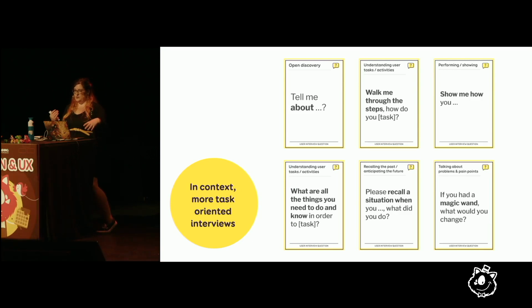We also try to understand the knowledge gap between what the user actually knows versus the procedure they're supposed to know, and often it's huge. No one is able to remember 300 pages of business procedure. So what are the things you need to know in order to do these tasks? And we asked them to recall things, like, can you tell me the last time you did that, how did it go? And one question I really like is the magic wand. If you had a magic wand, what would you change? It helps them project into the future, and the fact that we say a magic wand forces them to not think in terms of what they currently have, but broadens the scope of the question.